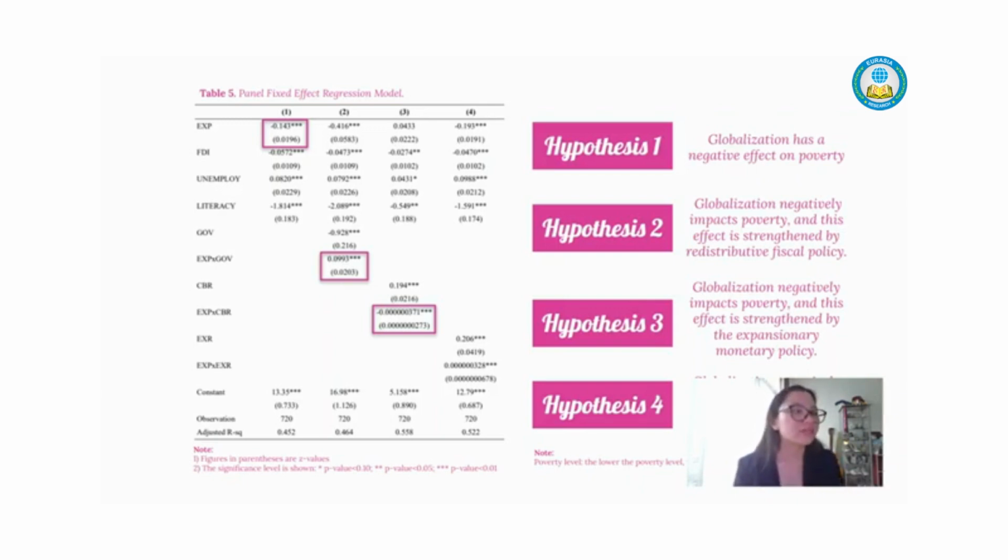Since all fixed effect models are significant at the 1% confidence level, I will use the highest outcome of the adjusted R square to select the most optimal model to use. Consequently, with an adjusted R square value of 0.558, the third model is the best fit. Based on the analysis conducted, it can be inferred that the central bank policy rate as a key component of monetary policy holds the utmost importance from all stabilization policies influencing the impact on poverty.